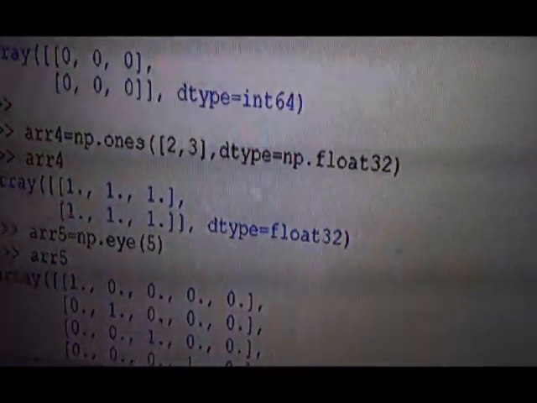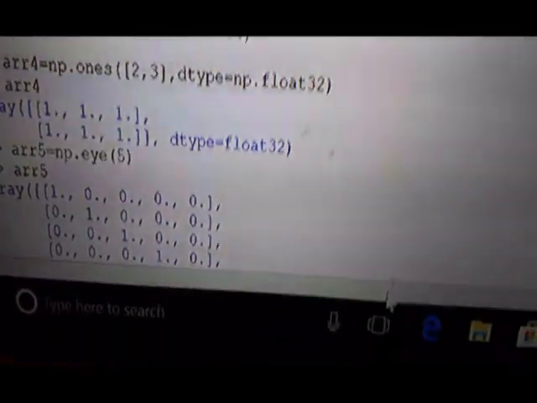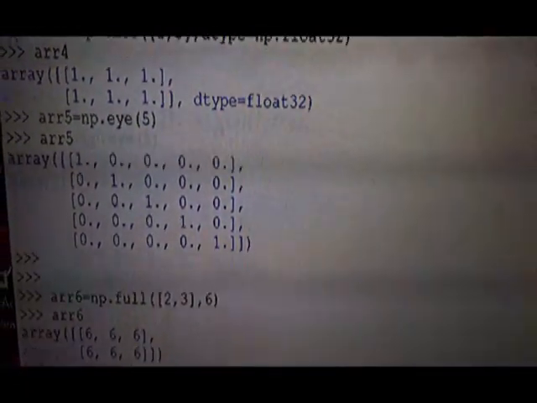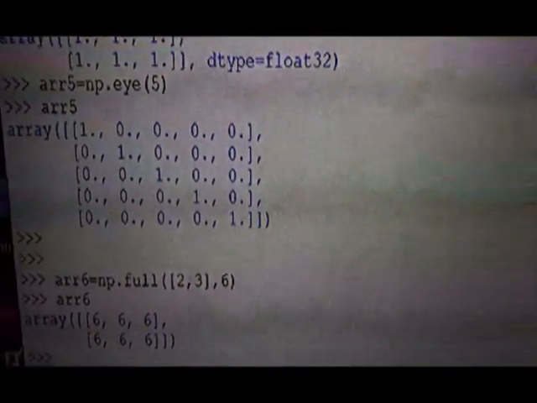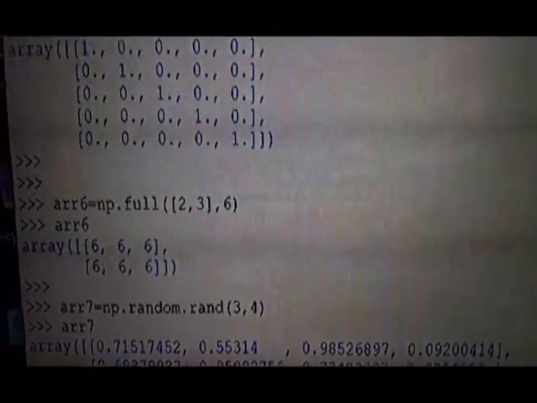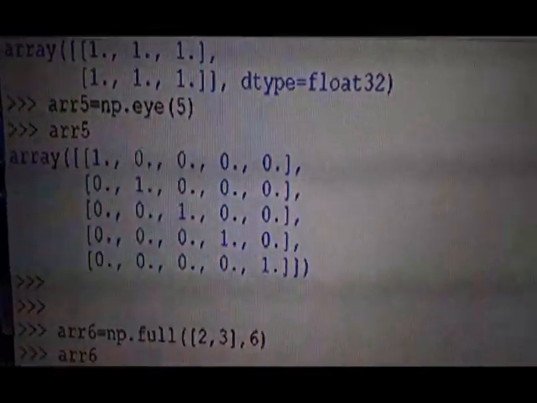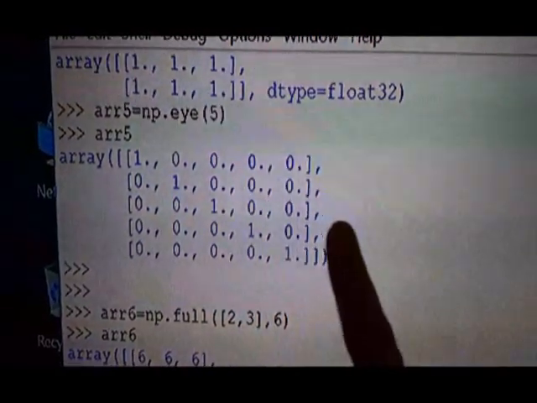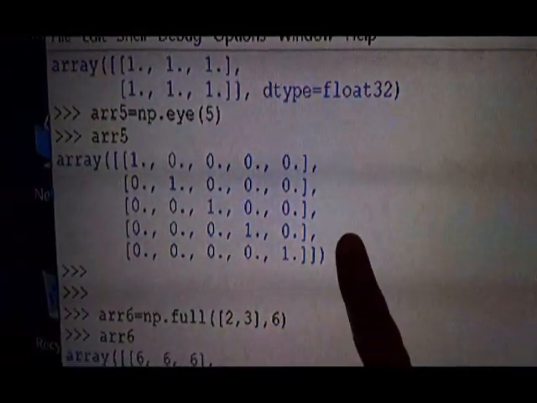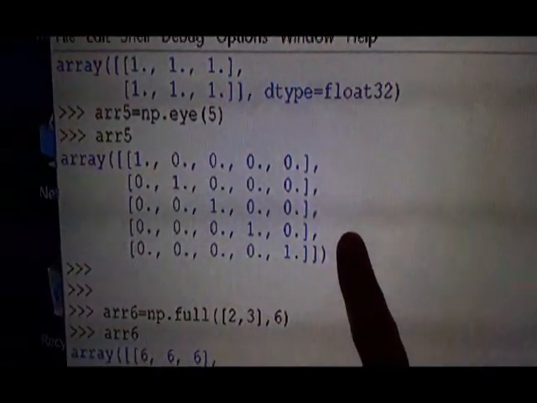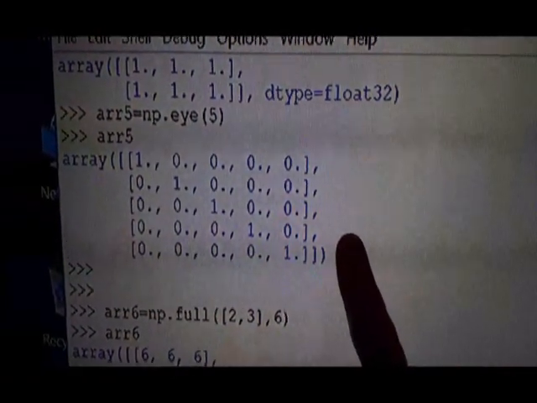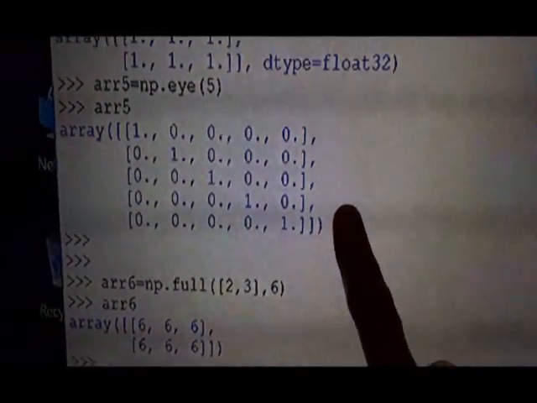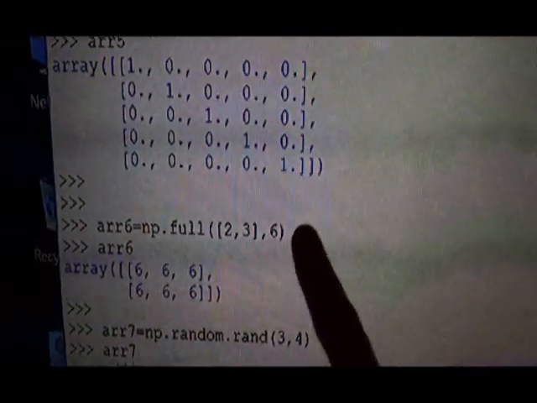Now we come to the next, that is the I function. Let me scroll the screen. The I function. You can see only 5 is specified, meaning it creates an array of size 5 by 5 by default. Only 5 is given, the second dimension also takes 5, and the default data type is, you see, float 32. Alright, float type.